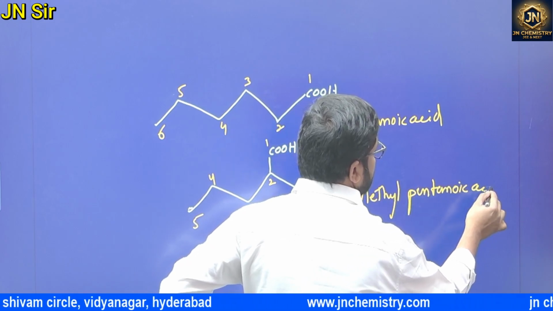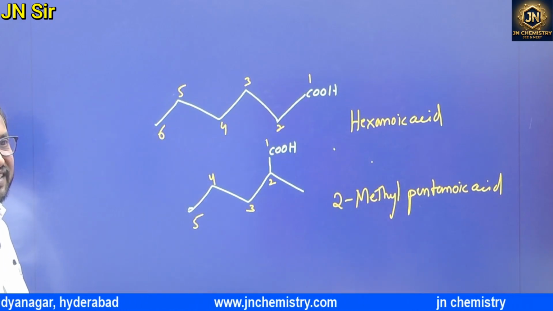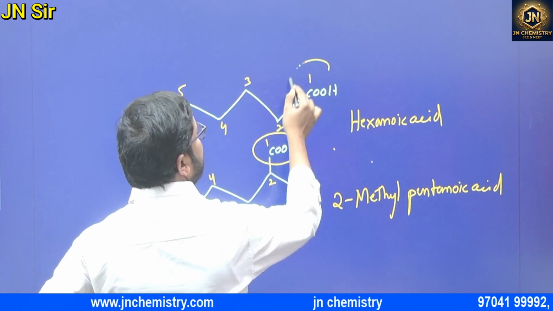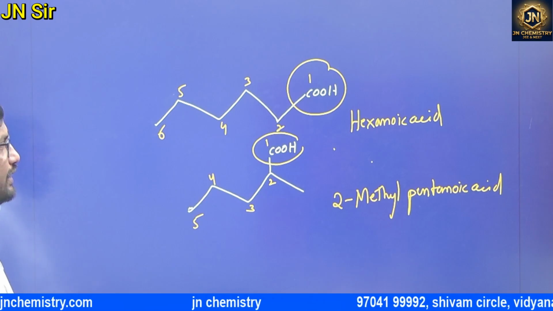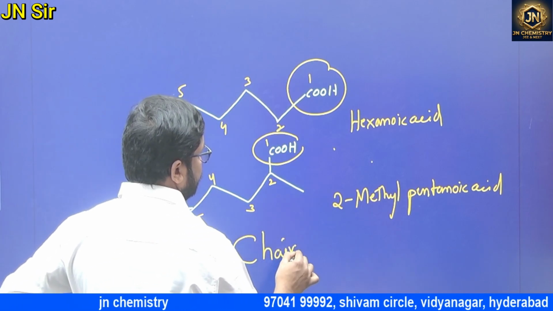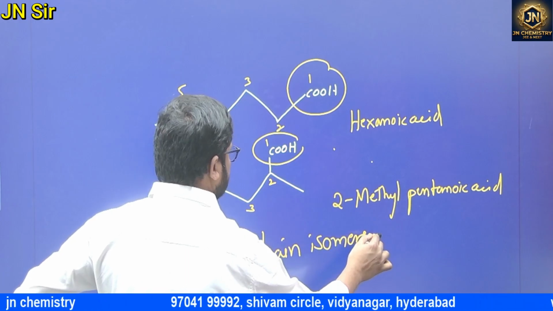These two are which isomers? The COOH is in the first position only, so these two are chain isomers, not position isomers.